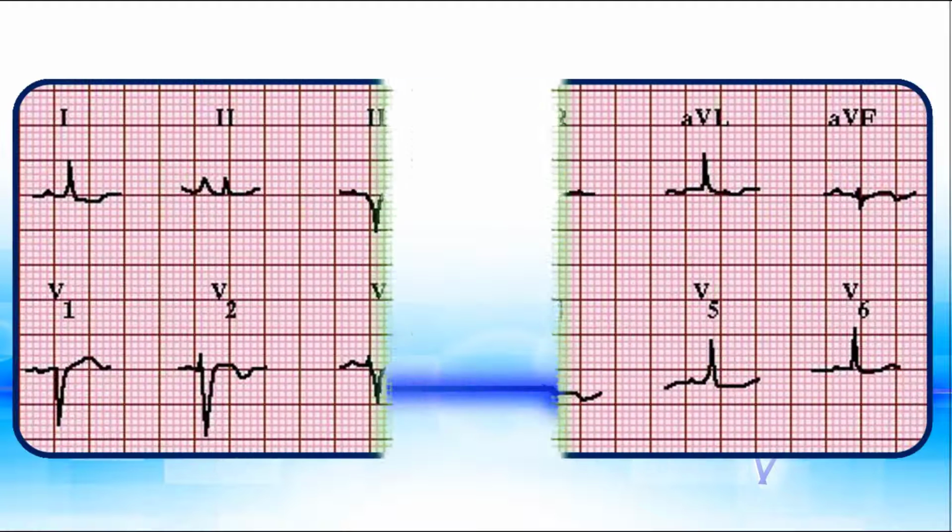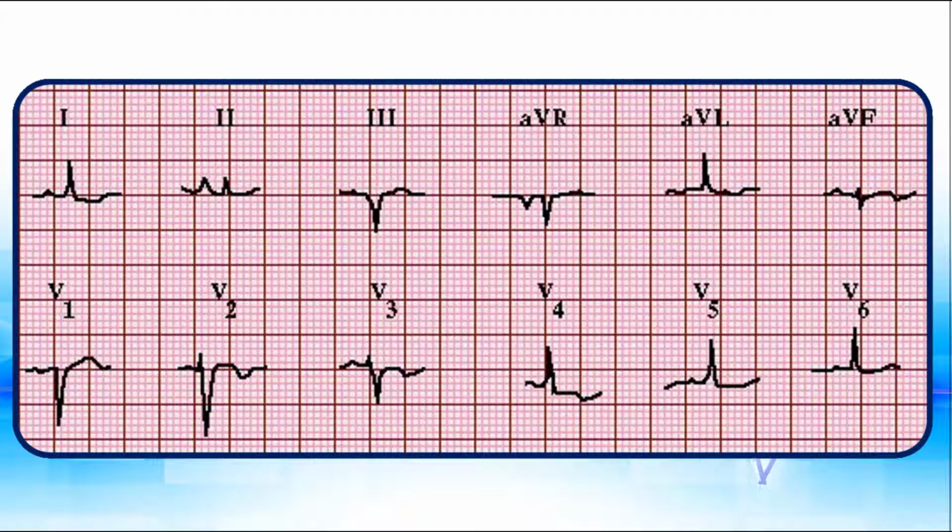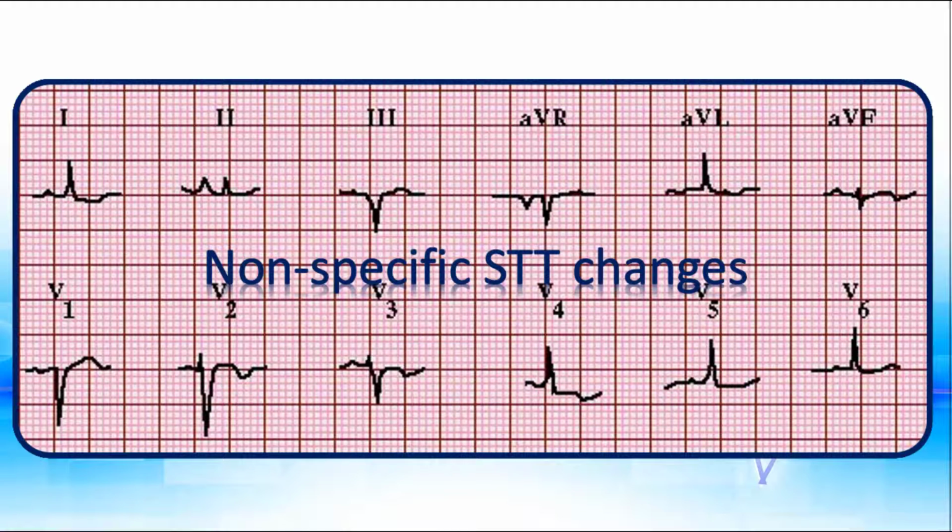This illustration demonstrates various types of nonspecific ST-T changes. There are slight ST segment depressions in D1, aVL, V4 to V6. Flat T waves are present in D1, aVR, aVL, V5 and V6. Inverted T waves are observed in V2 to V4. All of these ST-T changes are so-called nonspecific.